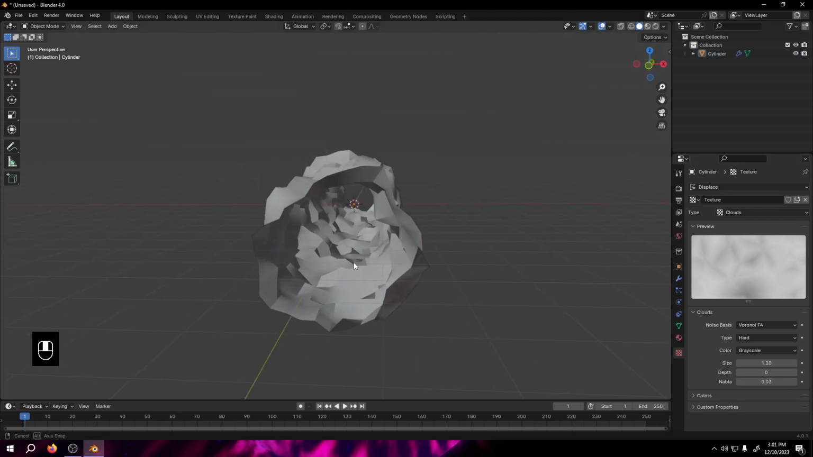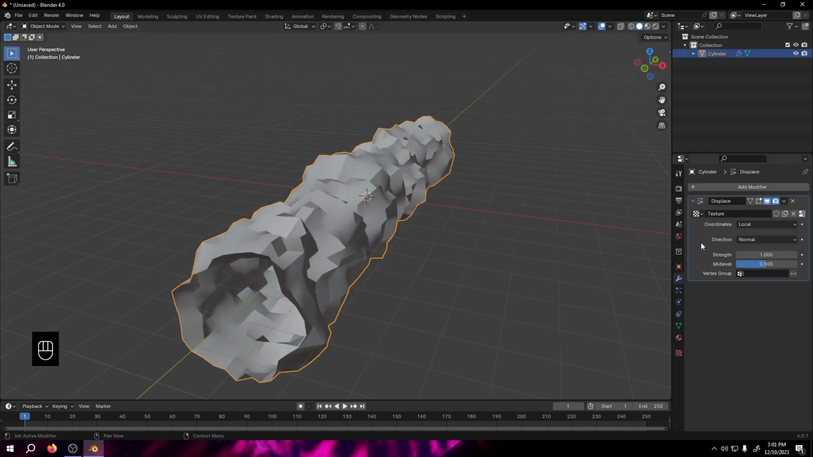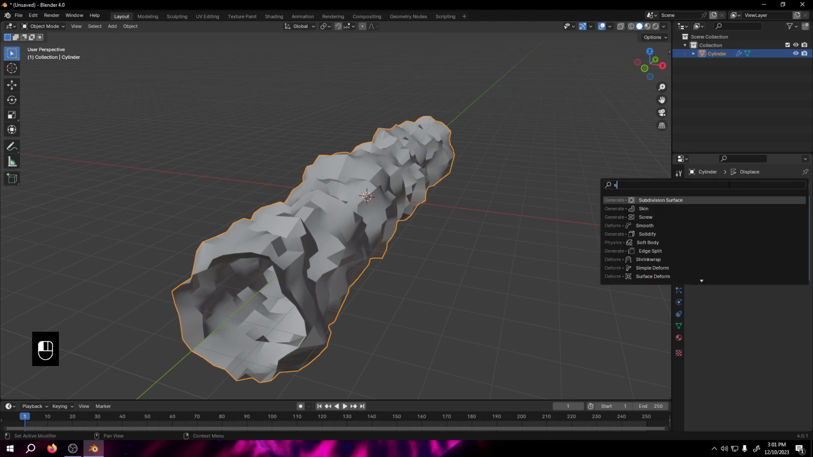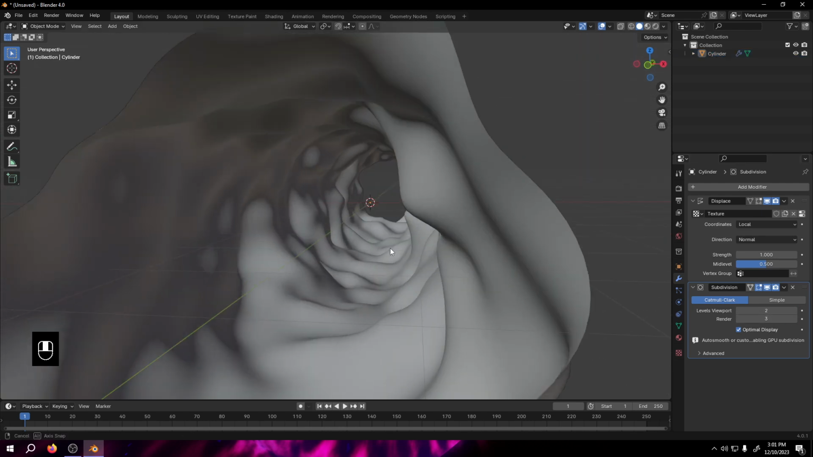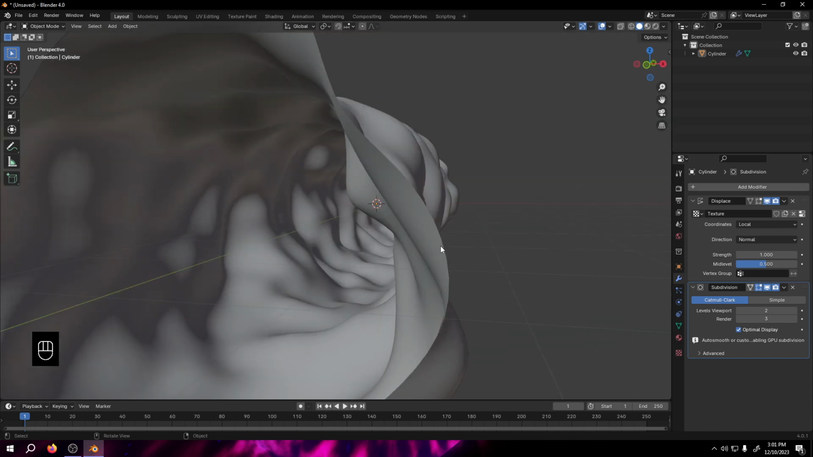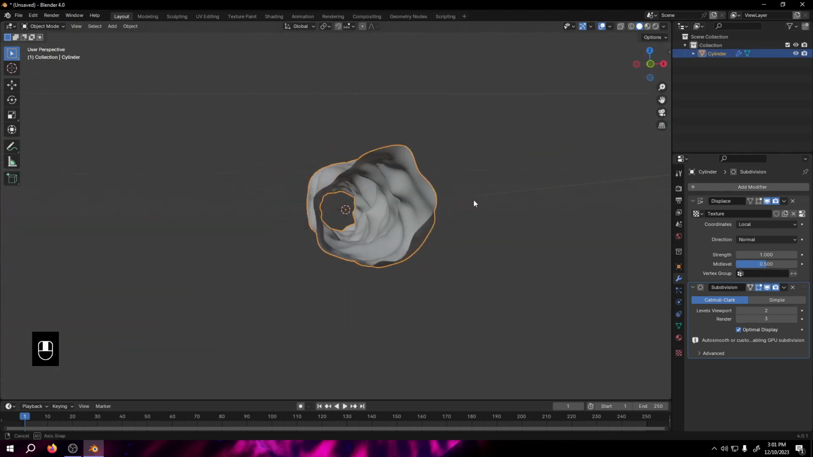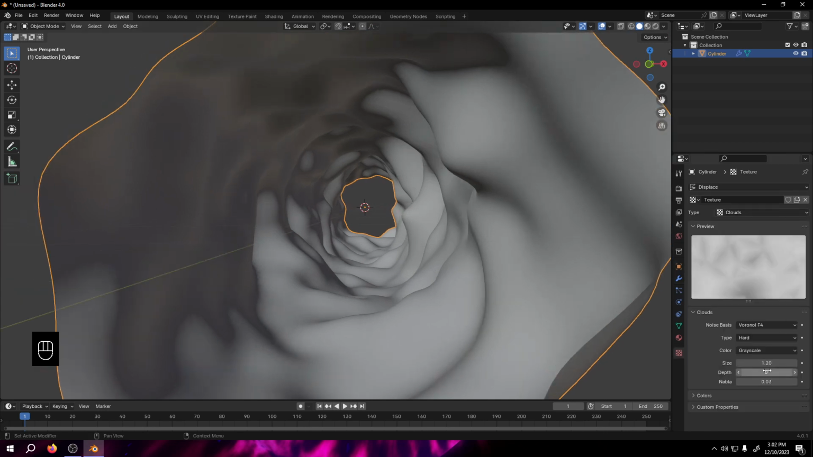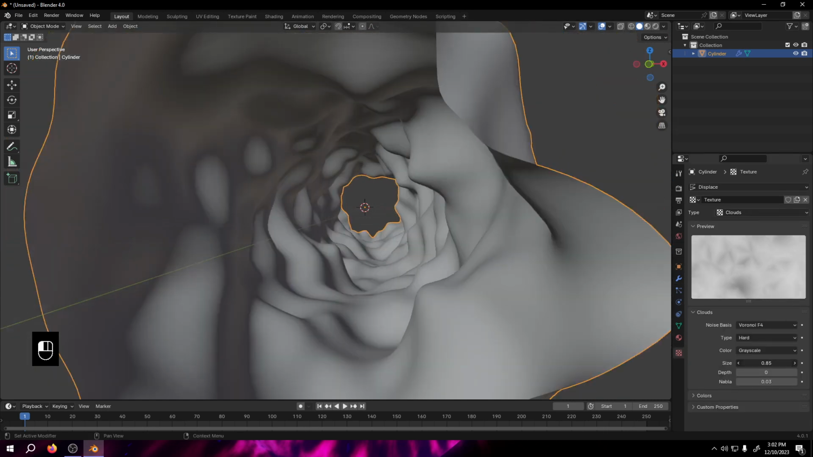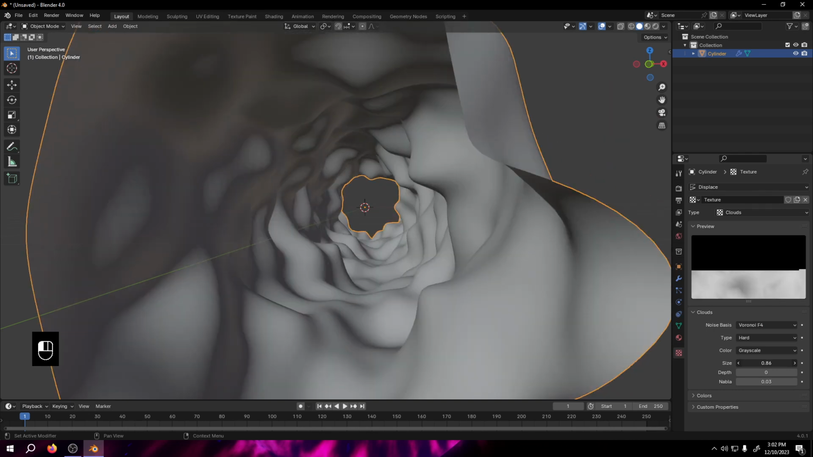It's looking so weird, so we have to add some subdivision. Let's add subdivision, increase to 2, let's render it to 3, and now it looks so good. Alright, you can actually tweak if you want.